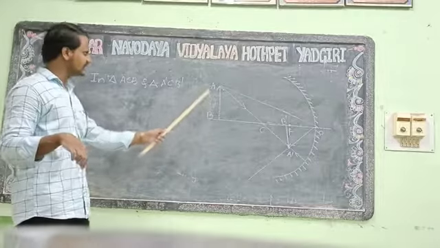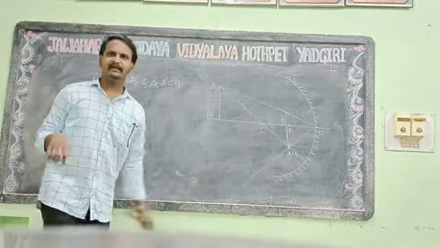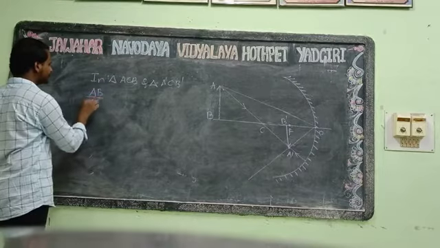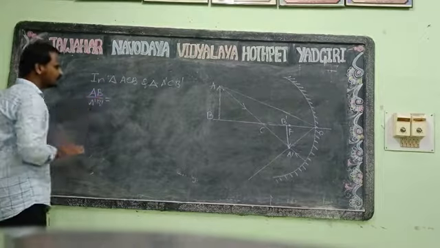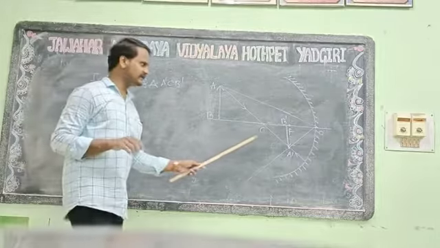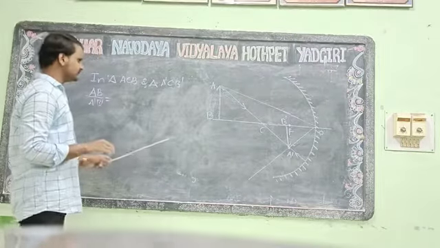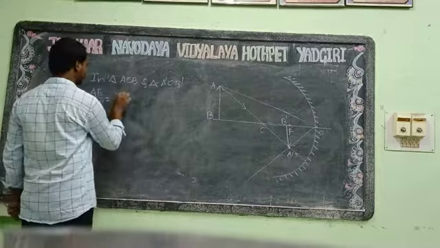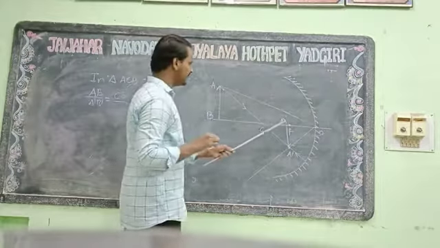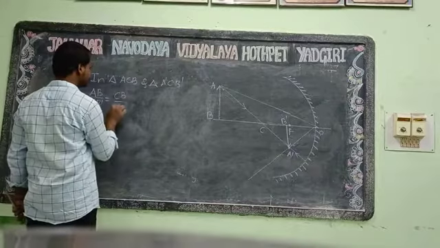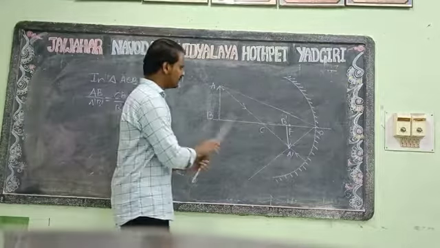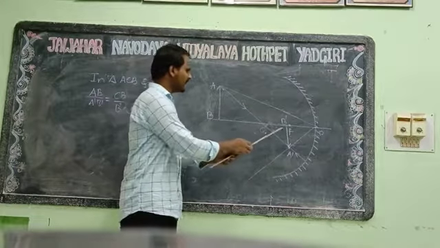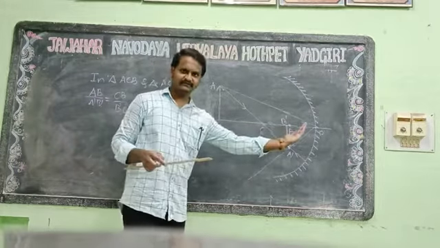In both cases, AB by A dash B dash will be equal to CB by B dash C. So AB by A dash B dash is equal to CB by CB dash, meaning we are going from the left side, okay?